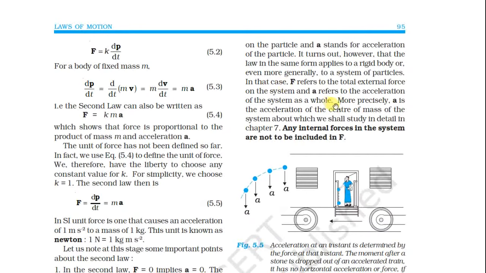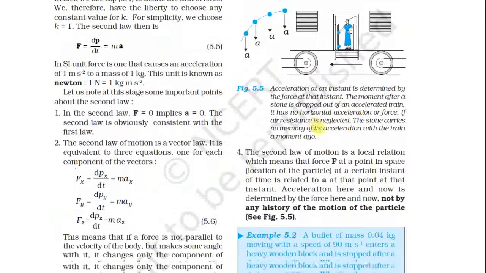In that case, F refers to the total external force on the system, and a refers to the acceleration of the system as a whole. More precisely, a is the acceleration of the center of mass of the system, about which we shall study in detail in chapter 7. Any internal force in the system is not to be included in F.